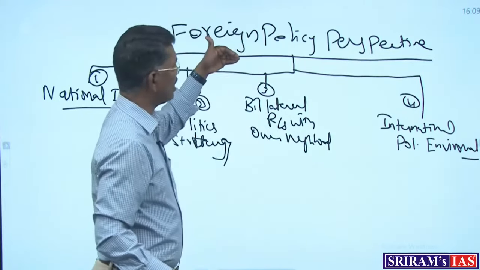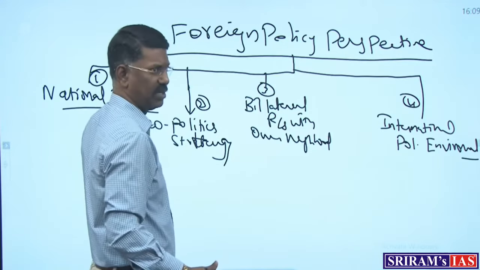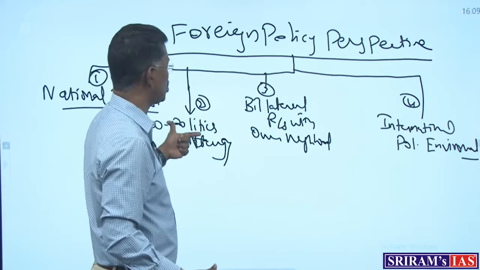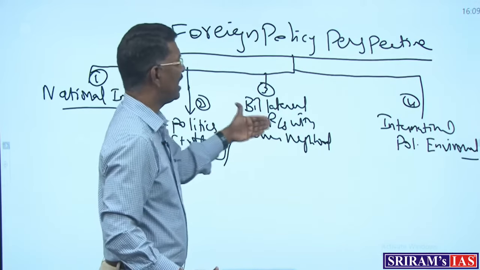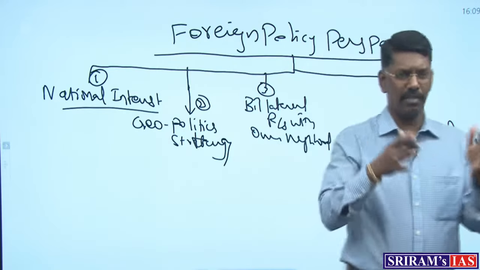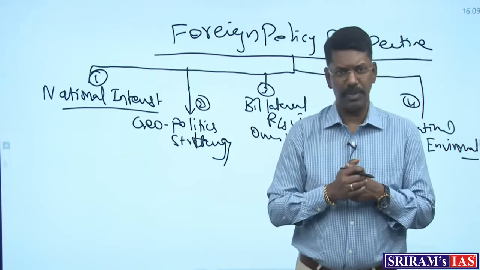So when I look at the idea of foreign policy, a country needs its interest first, keeping its interest as the maximum point, followed by the geopolitics of the land, bilateral relations with our neighborhood and the international political environment. On the basis of these four components only, we build a country's foreign policy.